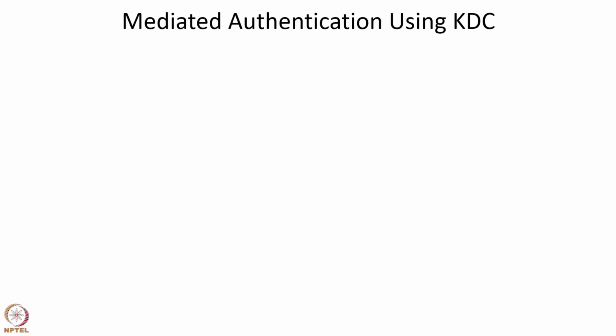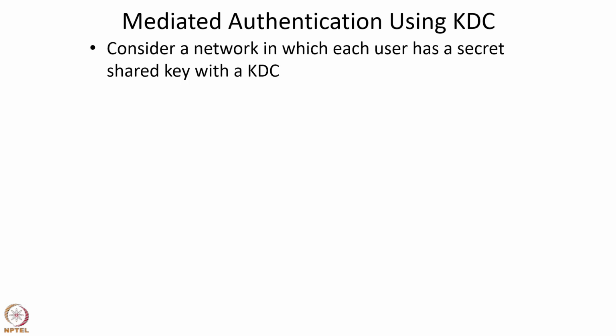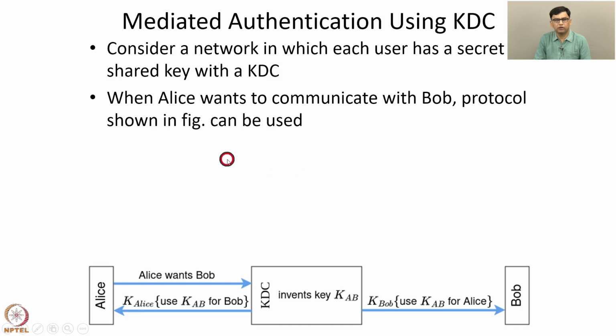Now we discuss mediated authentication using a KDC. Consider a network in which every user has a secret shared key with a KDC. Suppose a user Alice wants to communicate with Bob, then the protocol shown in this figure can be used. First, Alice sends a message to the KDC saying that she wants to communicate with Bob.